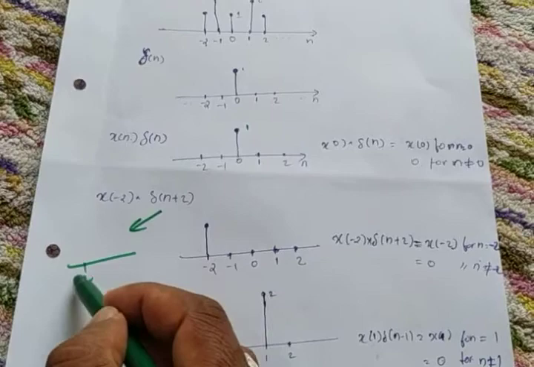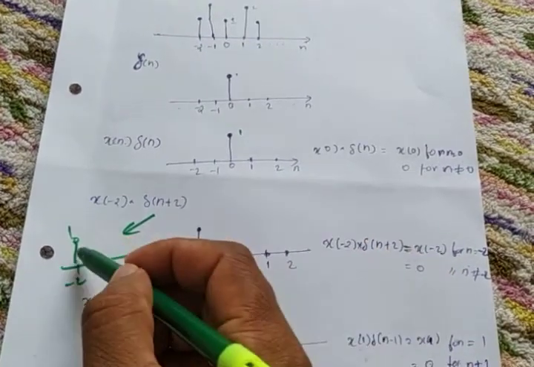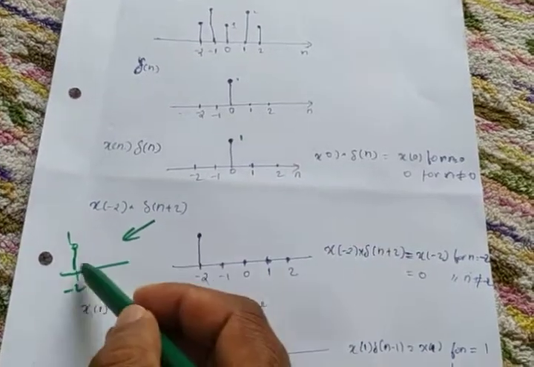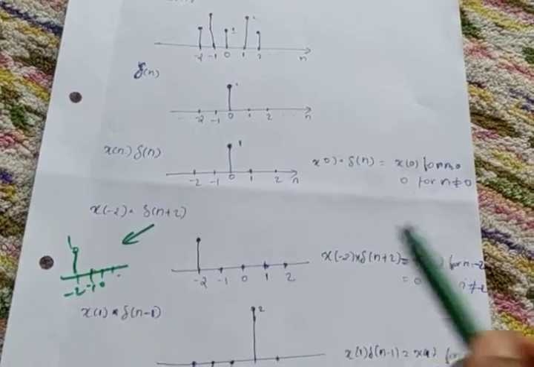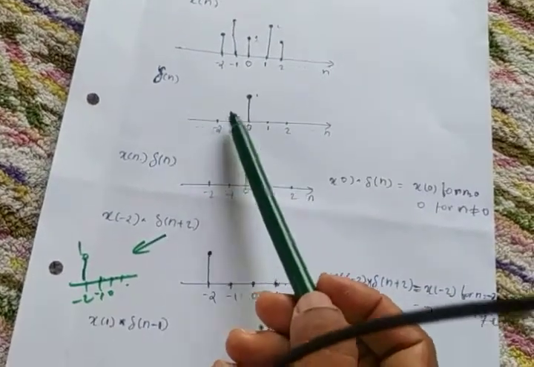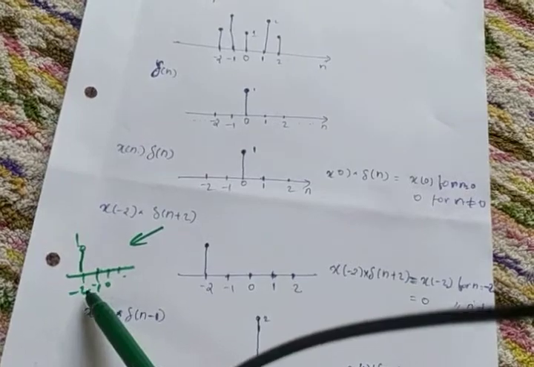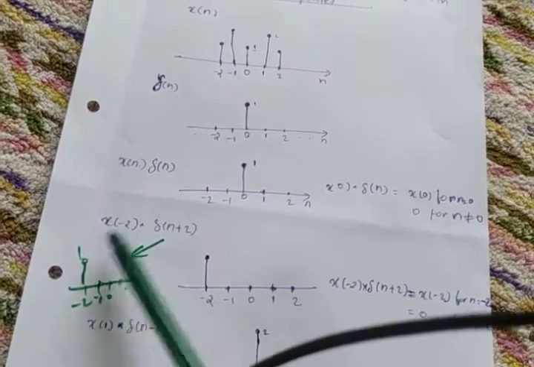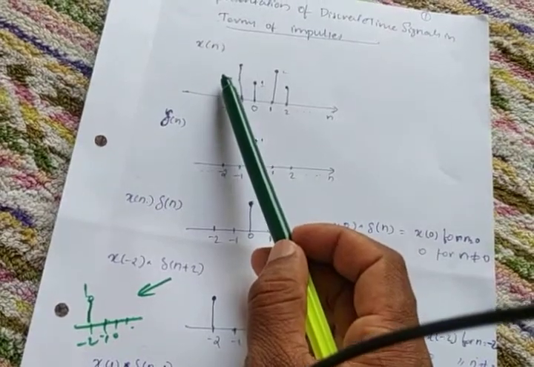At minus 2, it is having an amplitude of 1. And for all other values, minus 1, 0, 1, all those things, amplitude is 0. So that means it is shifted. Time shifting only. Okay, that is del of n plus 2. So del of n plus 2 means at minus 2 it is having an amplitude of 1. And here also x of minus 2 means at minus 2 it is having an amplitude of 1.